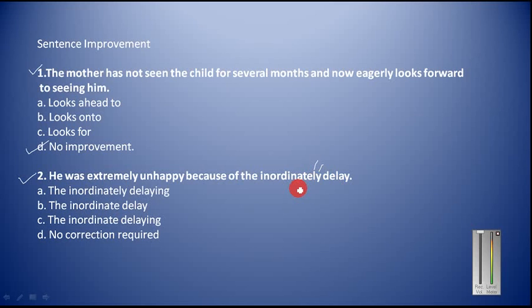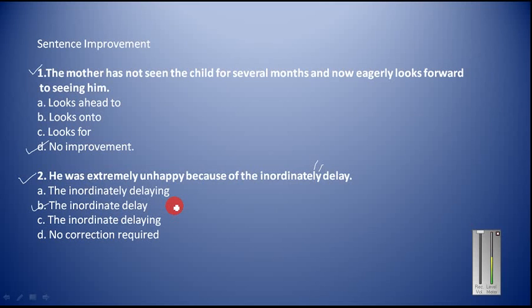We need an adjective here because we have to modify the noun. So in place of inordinately, we have to use inordinate. This inordinate delay. Okay. So this is how you can correct this sentence. And inordinate means undue delay, or unreasonable delay, or excessive delay. So inordinate simply means excessive or undue or unreasonable.